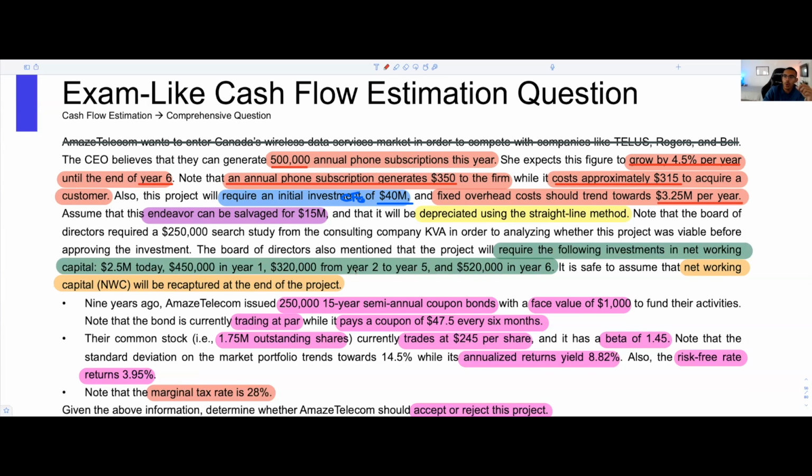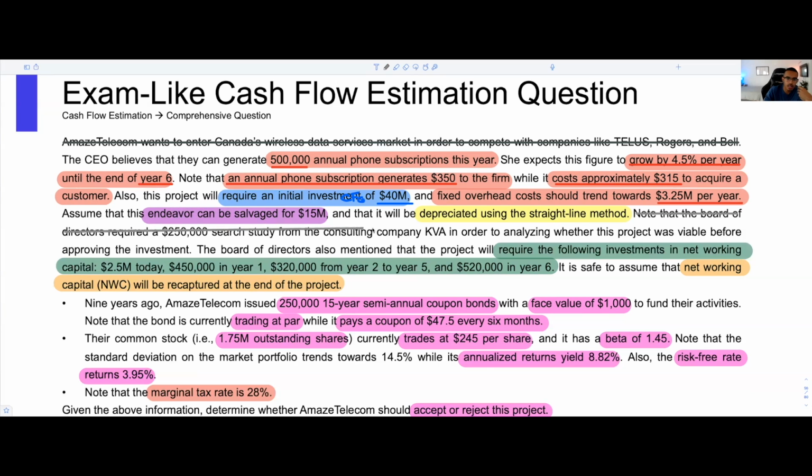Then they're telling you to note that the board of directors required a 250K research study from the consulting company KVA in order to analyze whether this project was viable before approving the investment. Now, this for us does not matter. The reason why this does not matter is because this is what we define as being a sunk cost.